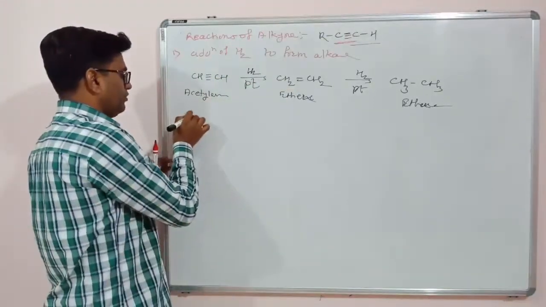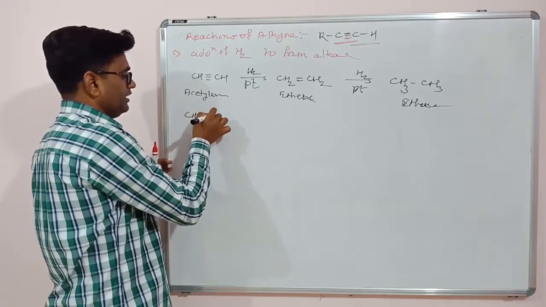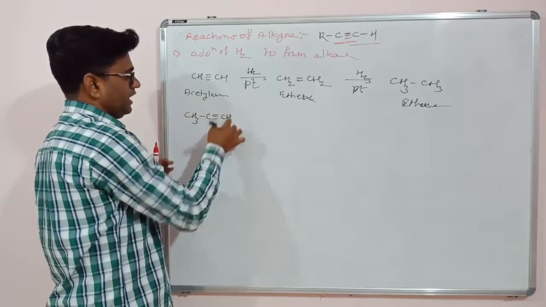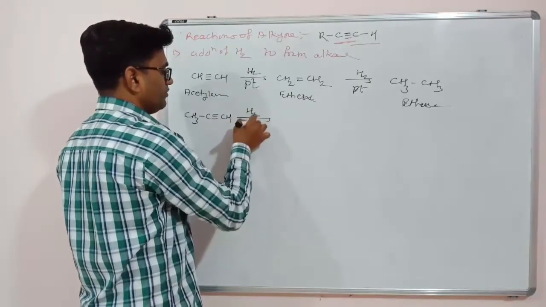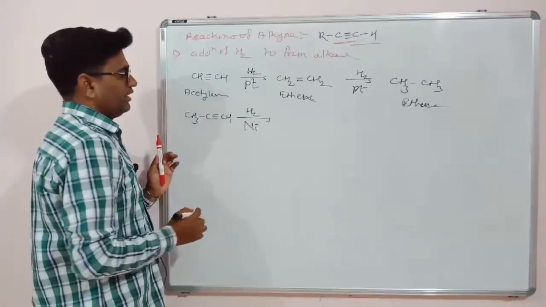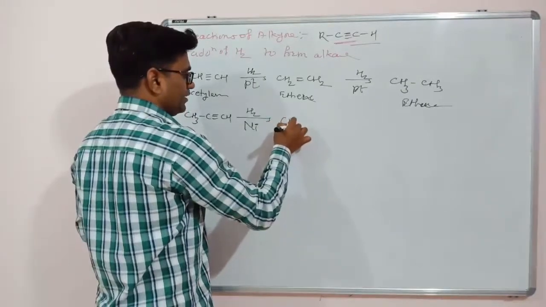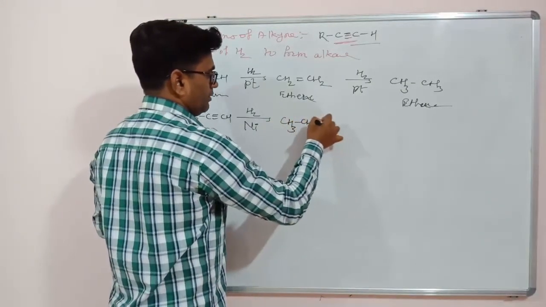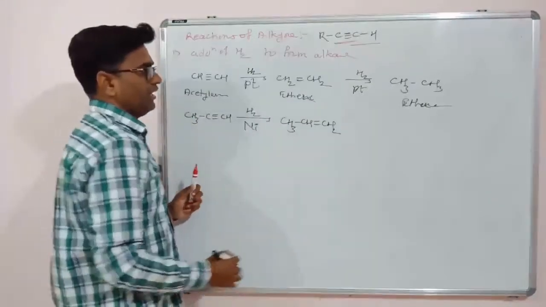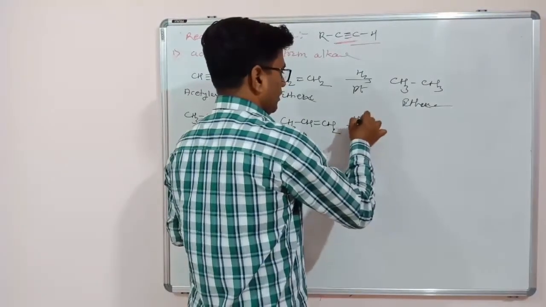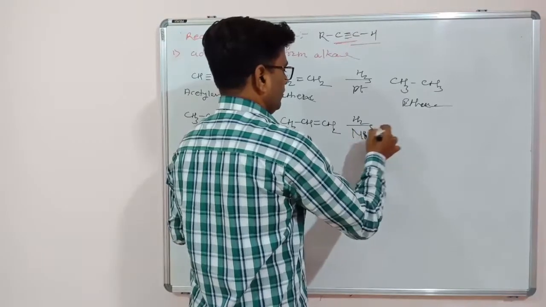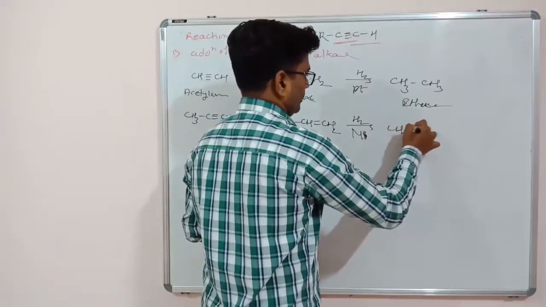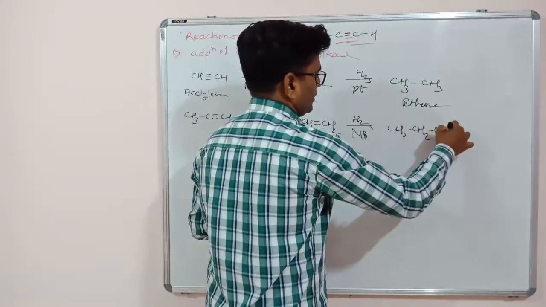For example, if we have propyne, C triple bond CH, this is propyne. If we have hydrogen in presence of Raney nickel, then what will happen? First we will get propene, CH double bond CH2, and if you are using the reagent again, then we will get propane, CH2 CH3.